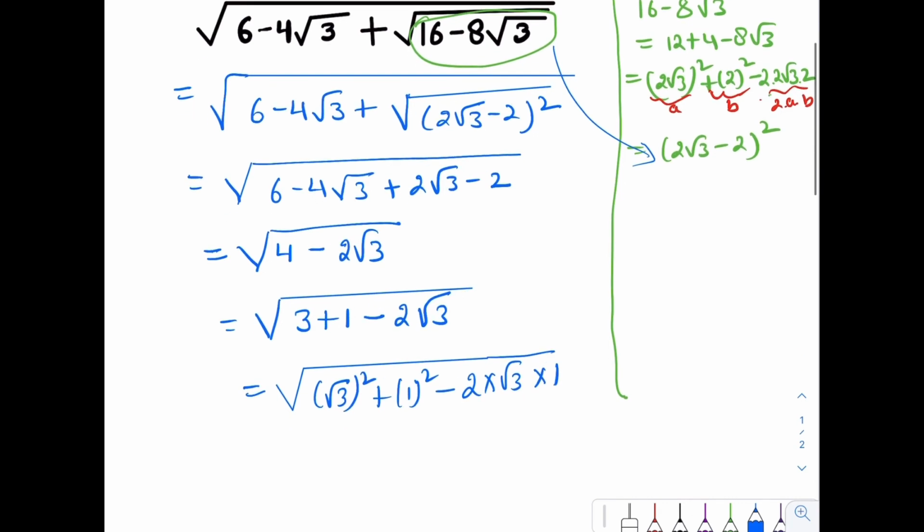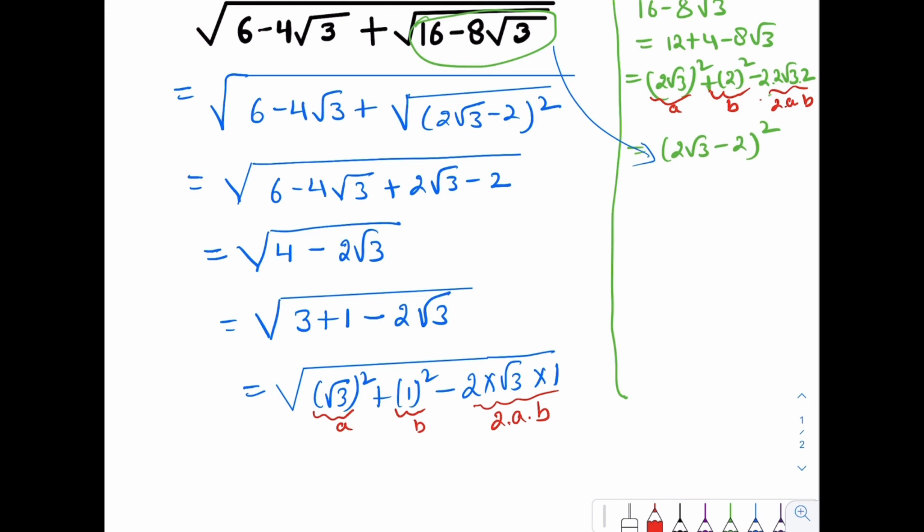Now again if we take root 3 as A and 1 as B, we have this one equal to 2A into B.